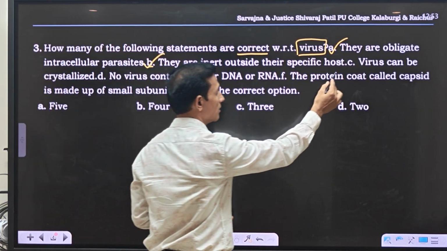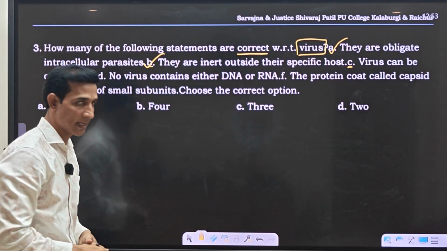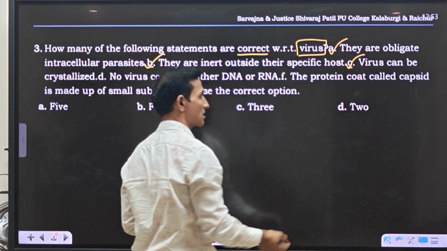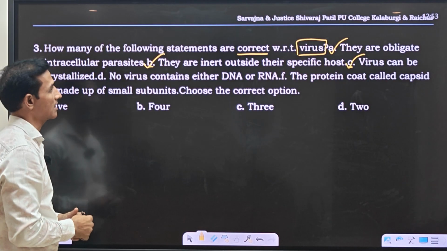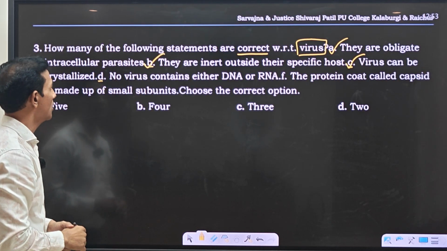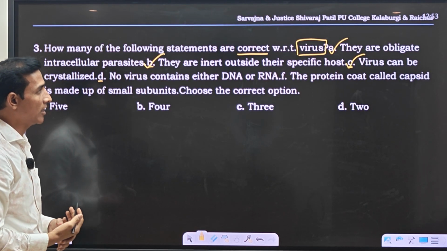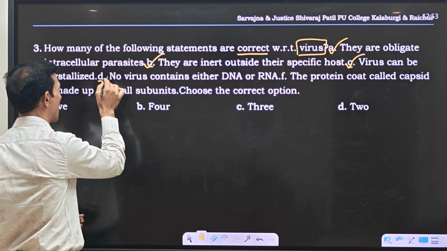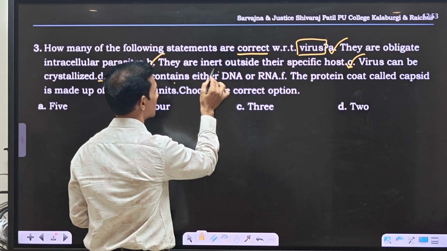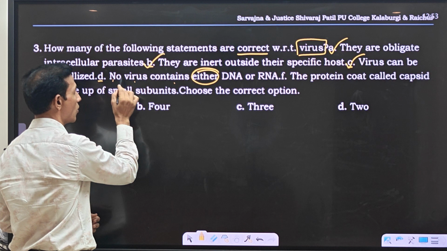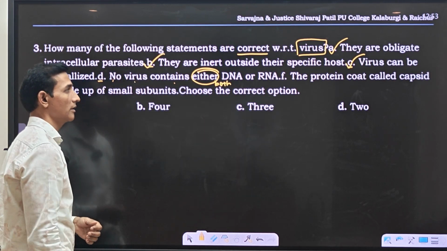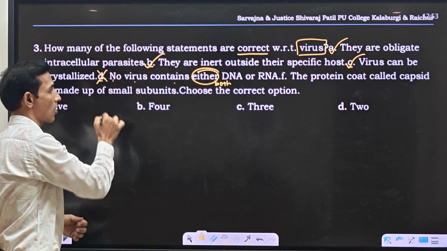Then coming to C: virus can be crystallized. According to W.M. Stanley, viruses can be crystallized, and he also crystallized them. That is also correct. Coming to the next one, D: no virus contains either DNA or RNA. A little bit we have to revise this. Actually, every virus contains either DNA or RNA, not both. So this option is wrong.